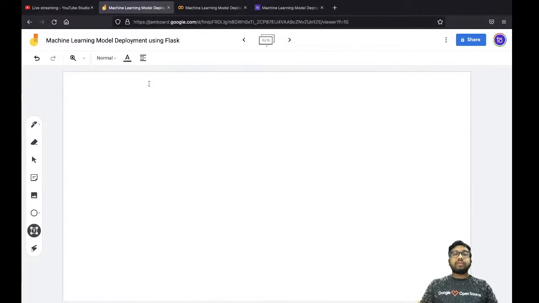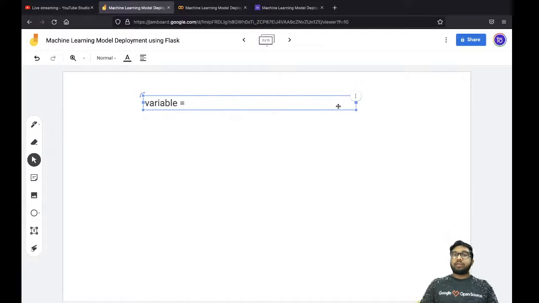Now, we know that we are having a variable. This is a variable, and a variable can store some value. Now, understand one thing: a variable can store only a single value. One variable can store one value. It cannot happen that you say value 1 and then value 2 and value 3. It is not going to happen. One variable can only store one value. That means if you want to store more values, you have to create more variables, right?